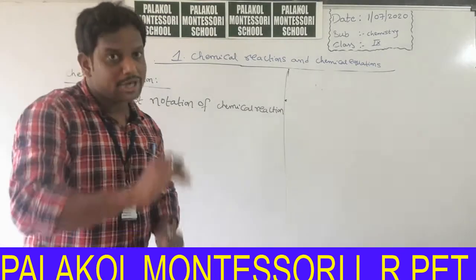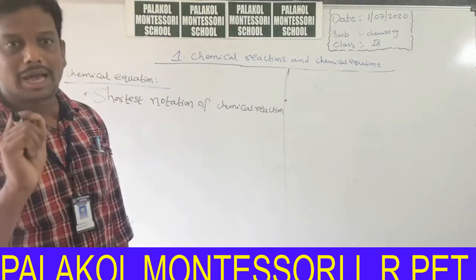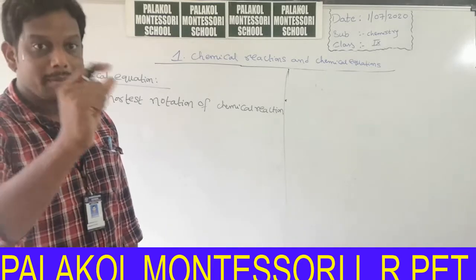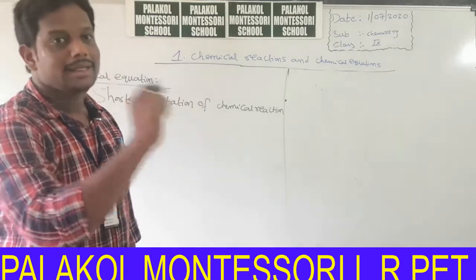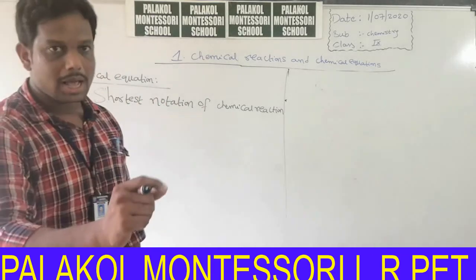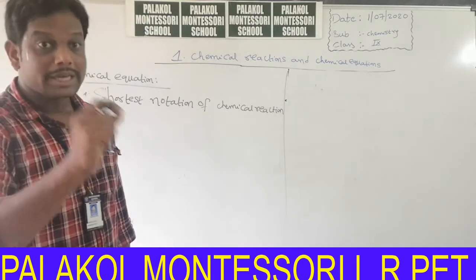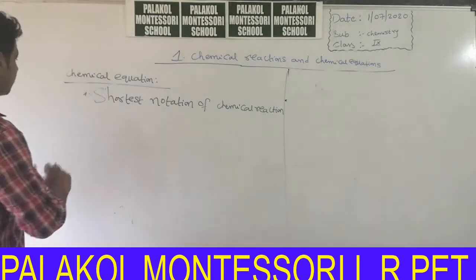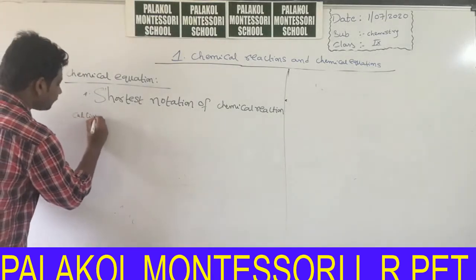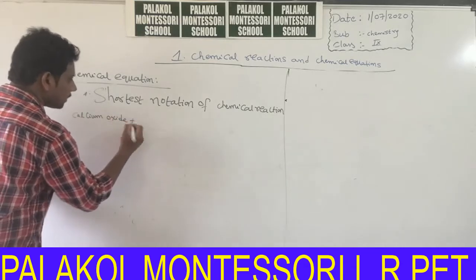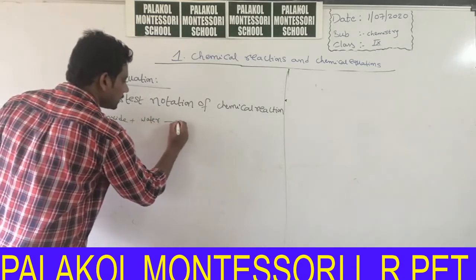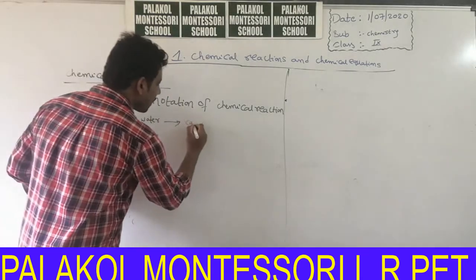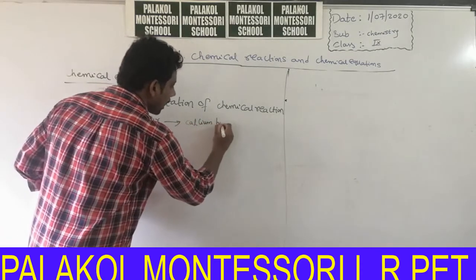How can we convert a word equation into a chemical equation? By changing the chemical names of the substances present in the word equation into chemical formulas. That means now you will give chemical formulas to the chemical substances in the word equation. Say for example, calcium oxide plus water. Listen carefully, it is a very difficult lesson. Calcium oxide reacts with water, it forms calcium hydroxide.